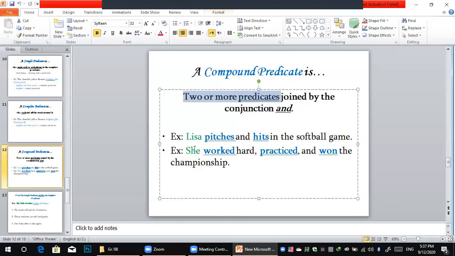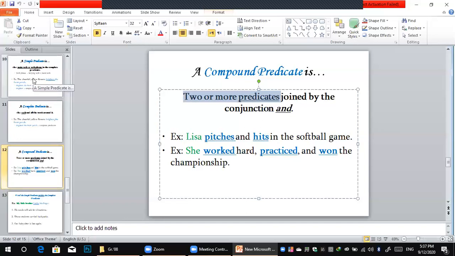So here, she is a simple subject. What happened for her? She worked hard, practiced, and won. So all of these verbs are called compound. Why compound? Because it is two or more.